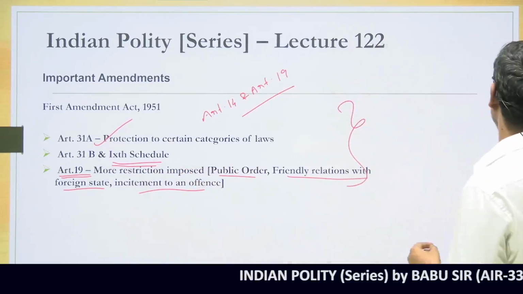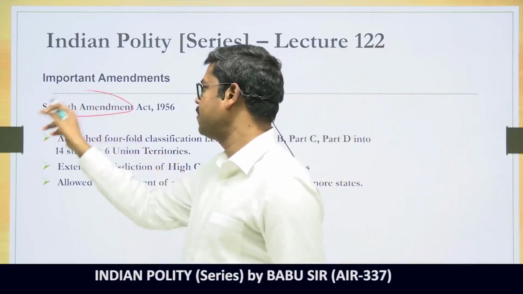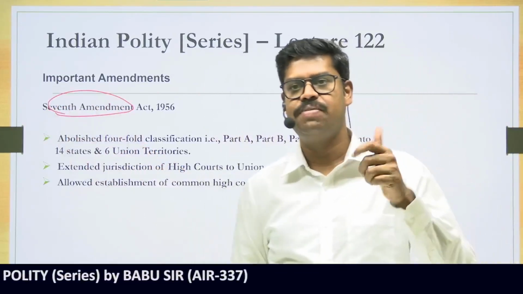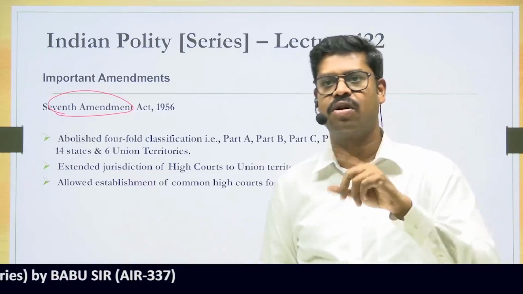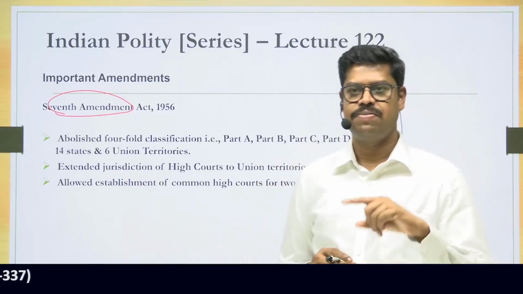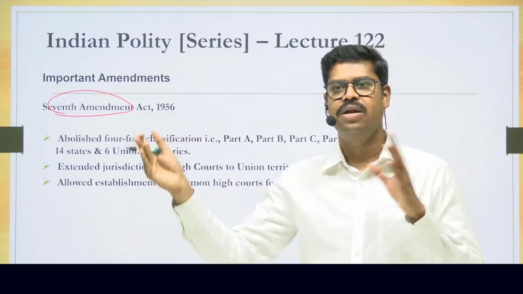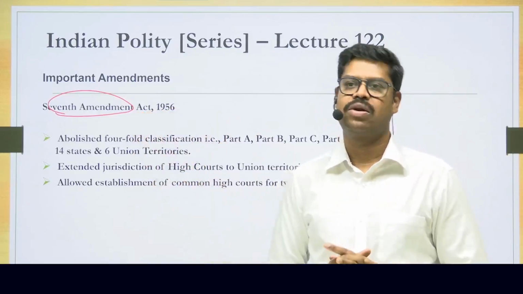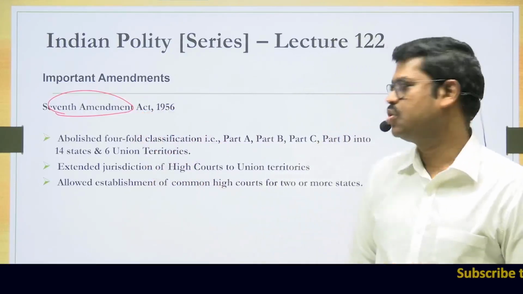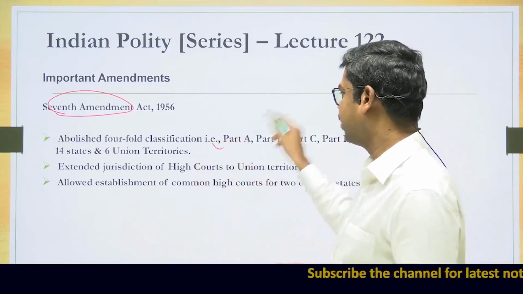Please come to the next amendment in the Constitution, the 7th Constitutional Amendment Act. The 7th Amendment is also significant because it was largely based on the recommendation given by the first Reorganization Commission. Subsequently, the Reorganization Act 1956 was passed, and along with it, to make changes in the Constitution to accommodate the reorganization, the 7th Constitutional Amendment Act was also passed. So what are the changes brought in by the 7th Constitutional Amendment Act? In fact, it abolished the classification of fourfold states.